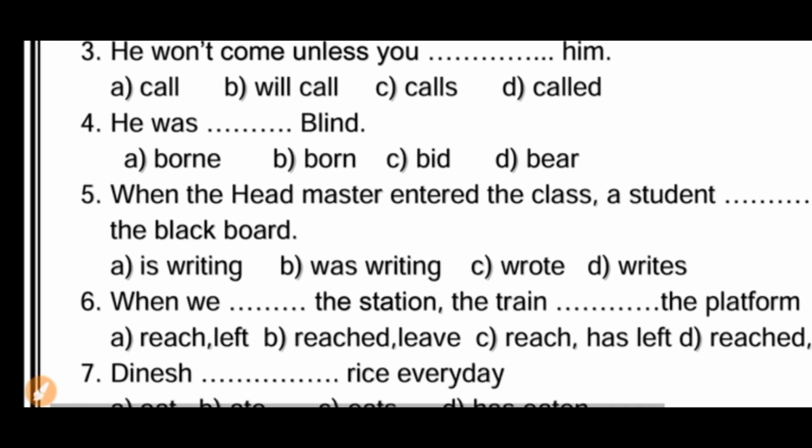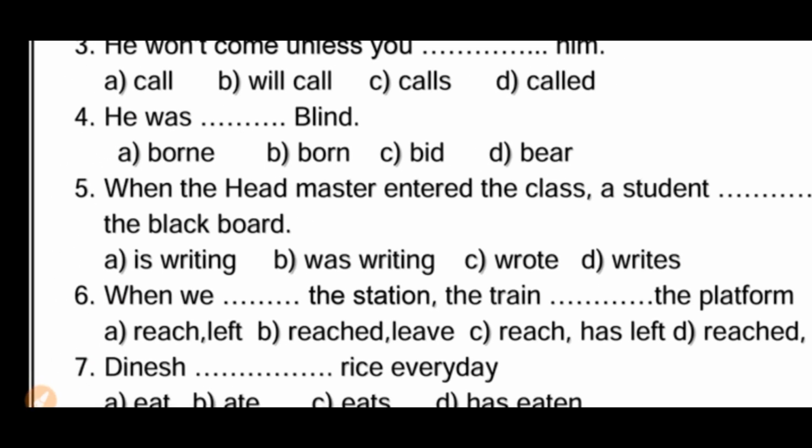Fourth one. He was dash blind. Very important, friends. He was dash blind. So which verb will take here? Bonny, born, bid, bear. So the right answer, he was born blind. B is the right answer. Next we move on to the fifth one, friends.